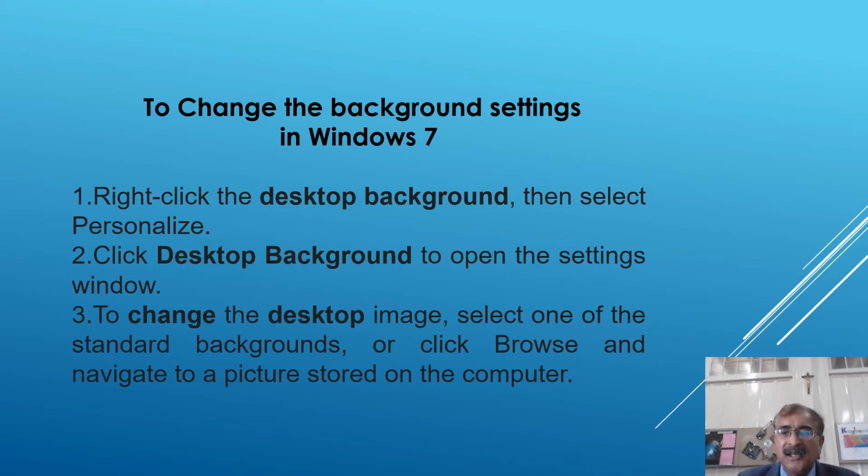So if you want to change the wallpaper, first right click the desktop background. You take the mouse pointer and you right click, okay, and then select Personalize. Then click Desktop Background to open the settings. Okay. Then to change the desktop image, select one of the standard backgrounds or click Browse and navigate to a picture stored on the computer. So you can put any picture that is stored on your computer as a wallpaper.